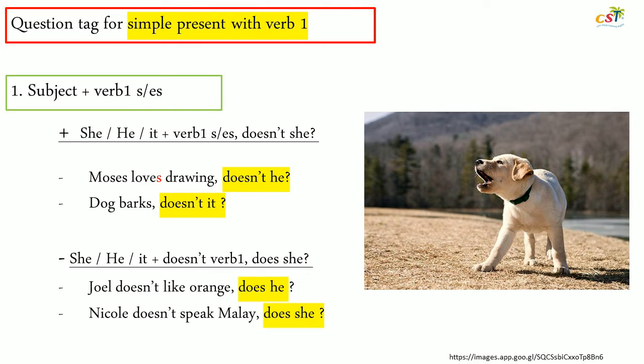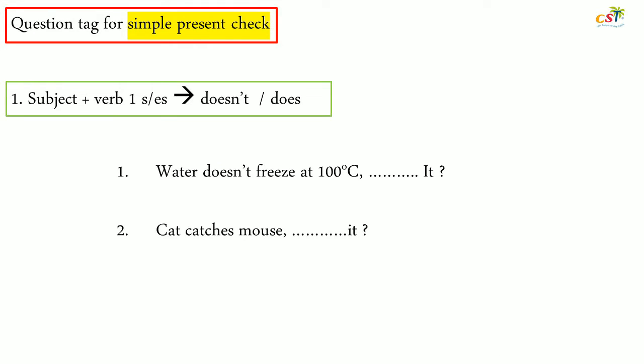Joel doesn't like orange, does he? Nicole doesn't speak Malay, does she? Alright, don't forget, if the sentence uses doesn't and verb 1, your question tag will use does. Let me check.